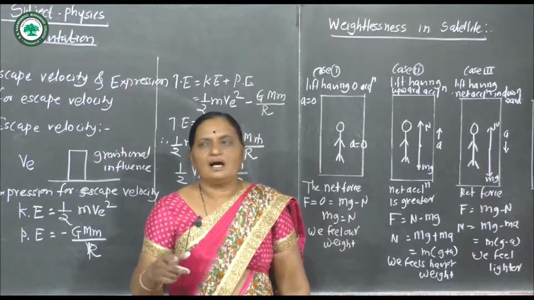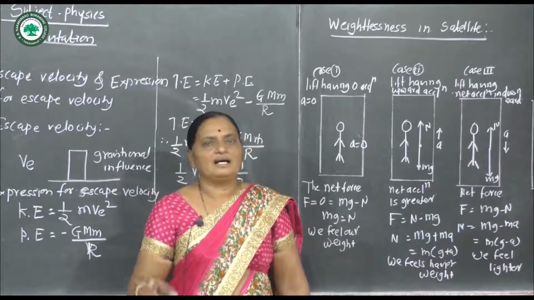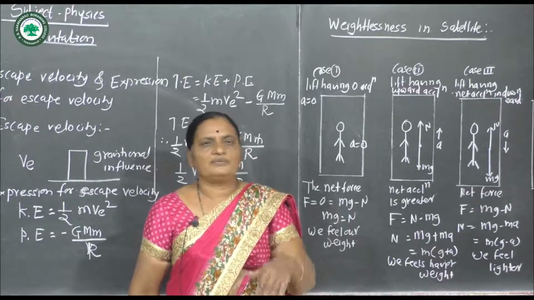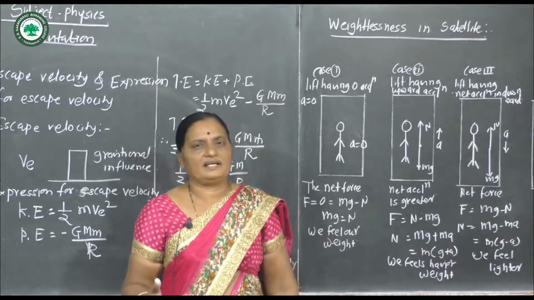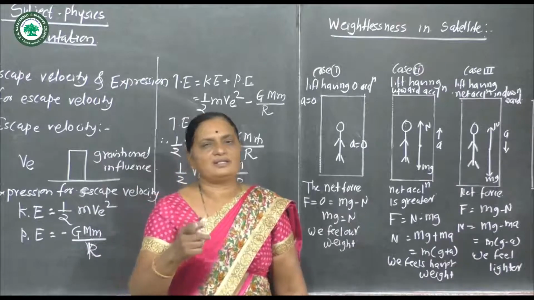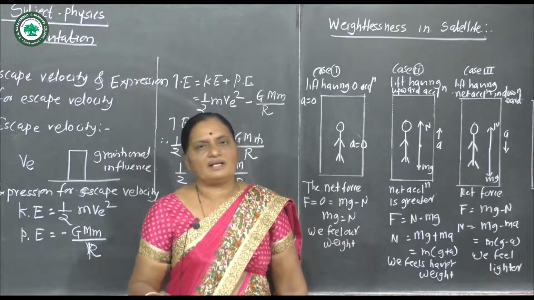Now the astronaut is revolving in a satellite around the earth. In this case there is a vertically downward force on the floor of the satellite, but the satellite does not exert any normal reaction on the astronaut.